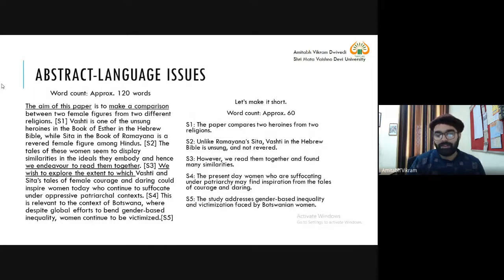So in this we have simply revised the language. Now we will do the matching, that is, which heading is corresponding to which sentence.